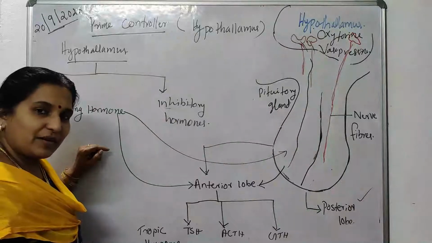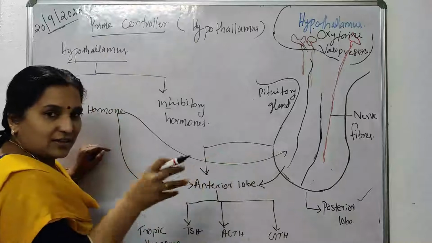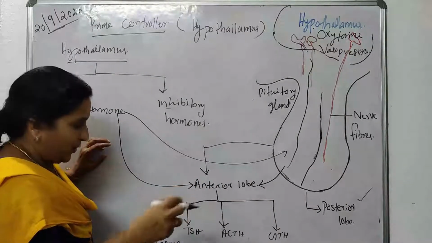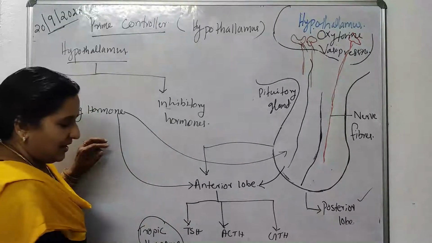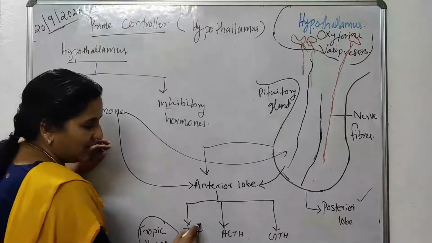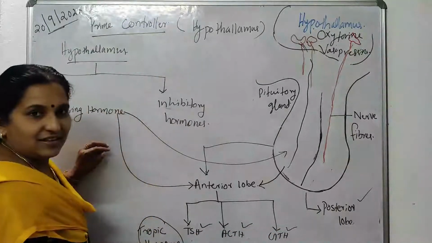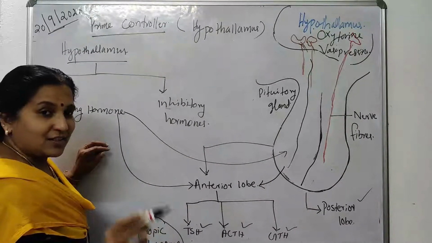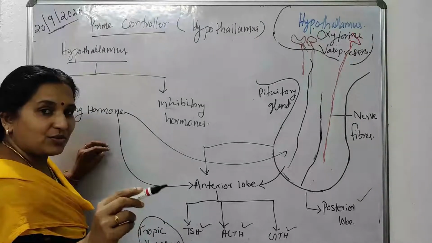So the releasing hormone stimulates the anterior lobe of the pituitary gland. Thus, the production of tropic hormones is also stimulated, like TSH, ACTH and GTH. Don't you remember the tropic hormones which are produced by the anterior lobe of the pituitary gland?